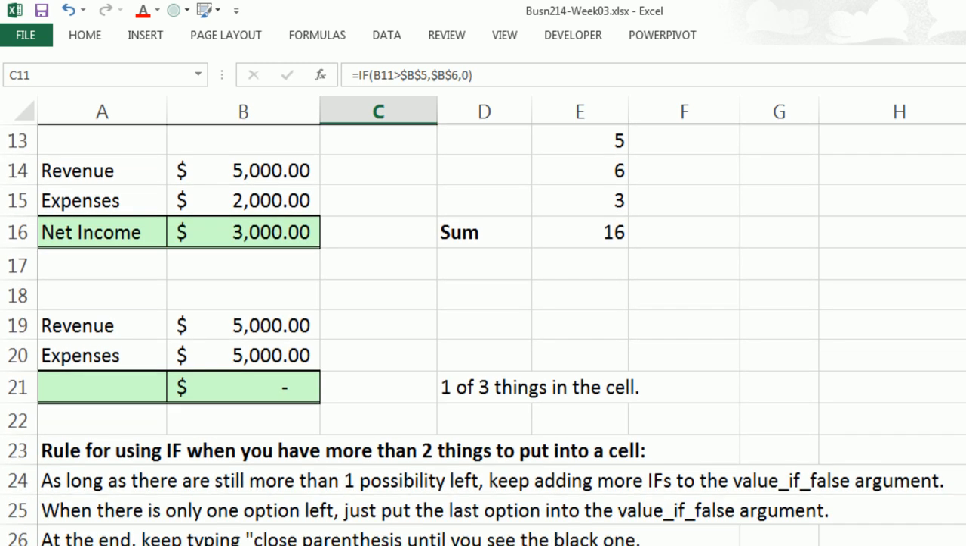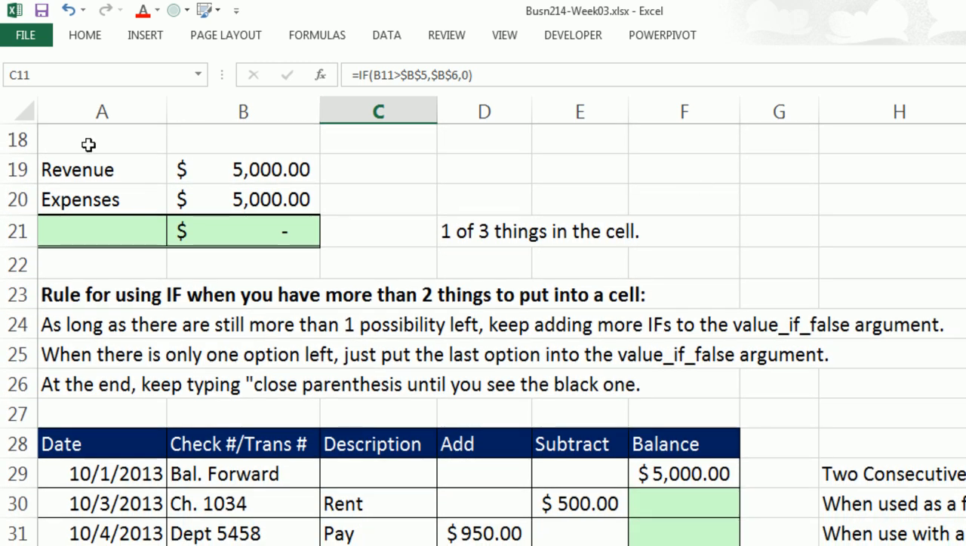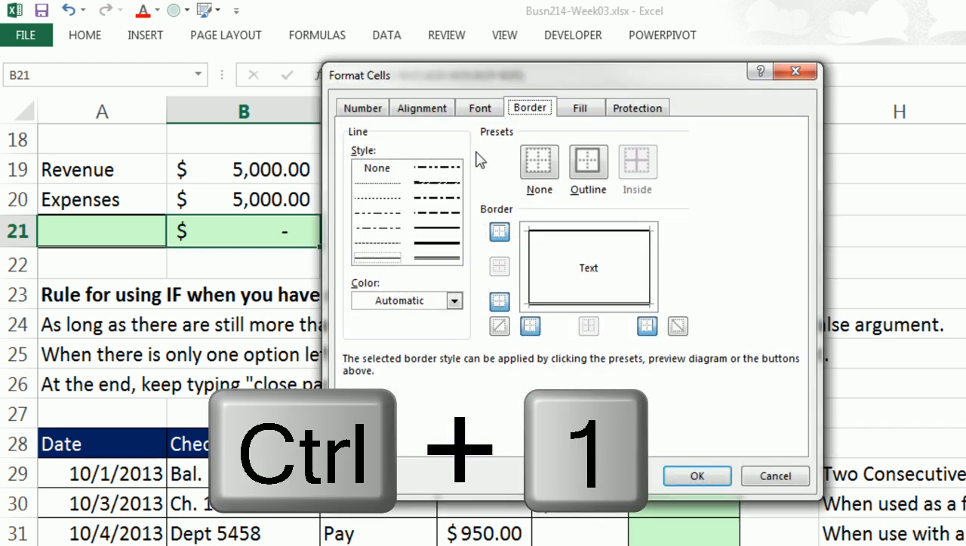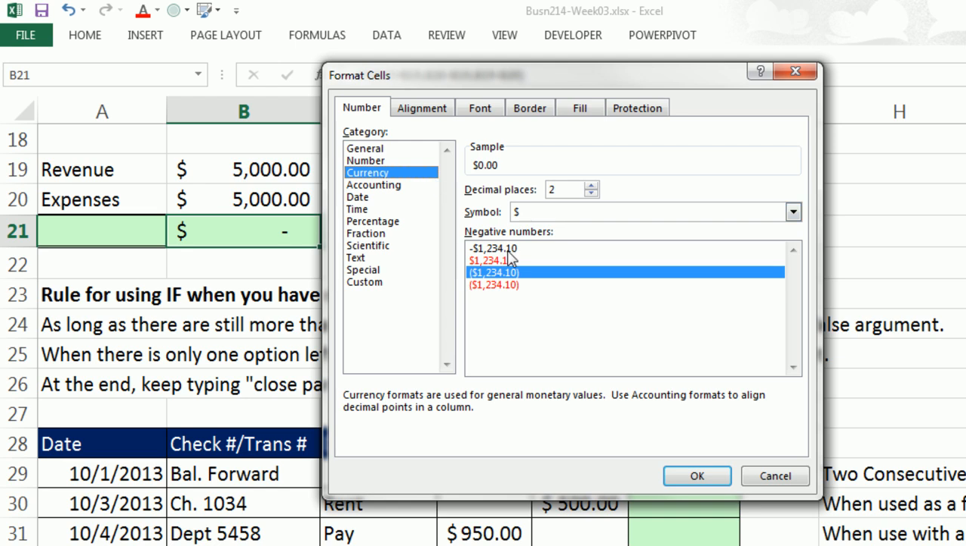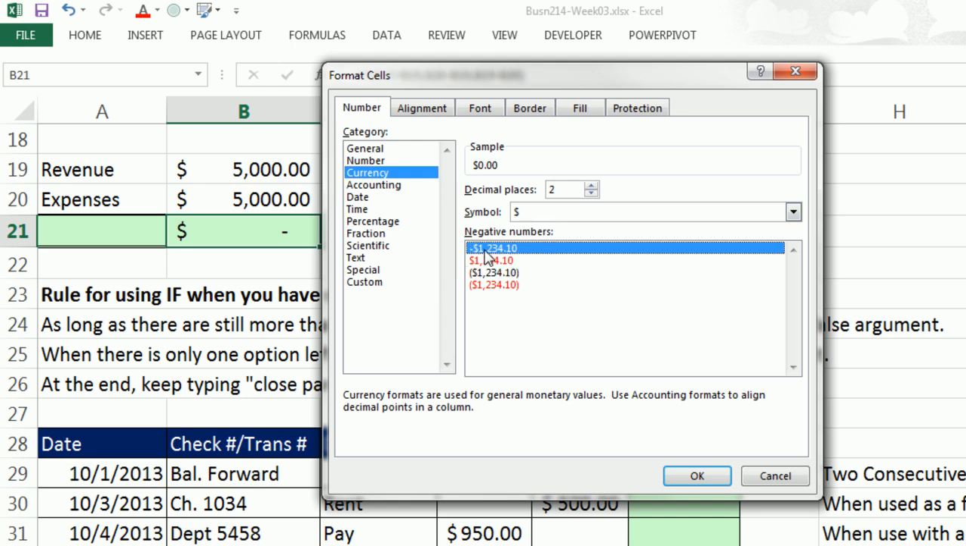Now, what if we had more than one thing we wanted to put in the cell? I already have this formula here, right? So if it's 5,000, it shows me accounting. Actually, I'm going to change this with Control 1. I'm going to change it to currency. And I'm going to display my negative numbers like that. And that'll give me a 0 too, because accounting is defined to show a little dash like that as a 0, and I don't want that.